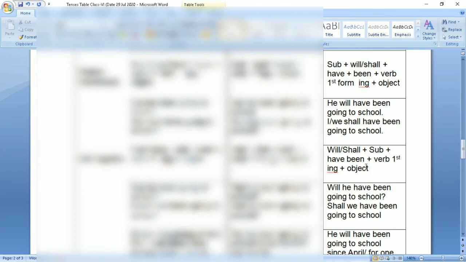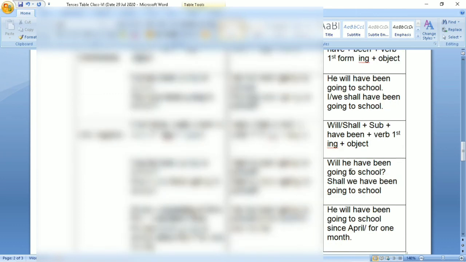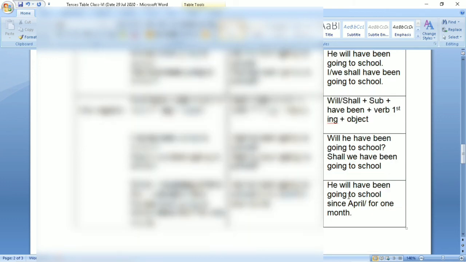Now we are to change it into interrogative. Again we will change the positions of helping verb and subject. Will or shall plus subject plus have been plus verb first form ing plus object. Will he have been going to school? Shall we have been going to school?